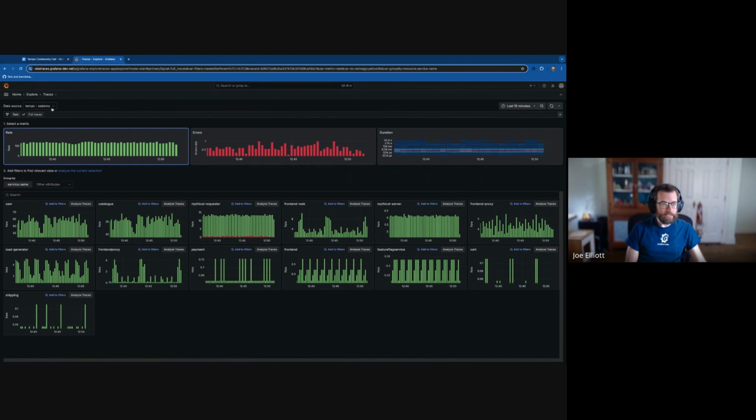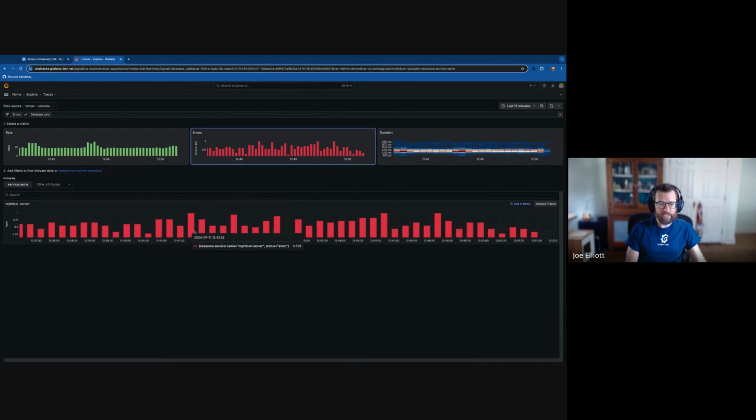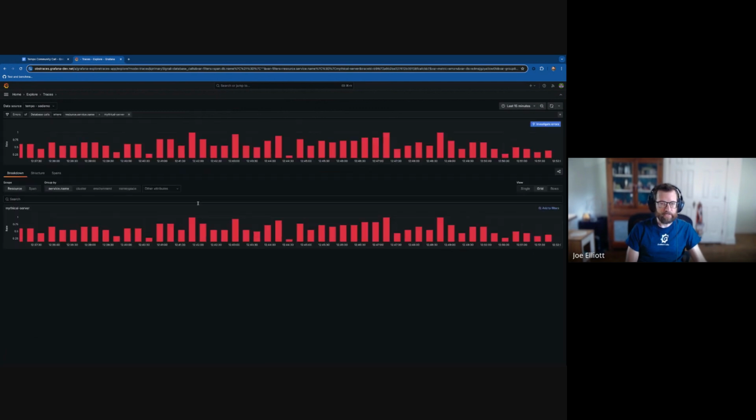Now, one of the neat things about trace data is it's highly annotated and structured, and it covers all kinds of elements of our system, right? So it covers cache accesses and database accesses. We looked at full traces a second ago, but we can also look at specific things like database calls. So I can see here the rate of database calls across my services and the rate of errors. Let's go to errors this time, perhaps. This service called the Mythical Server is erroring about once a second or so. So we can go dig into that, perhaps.